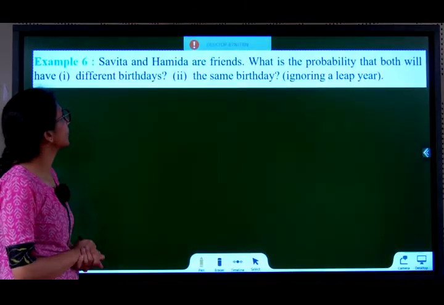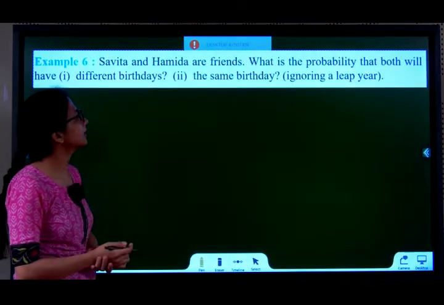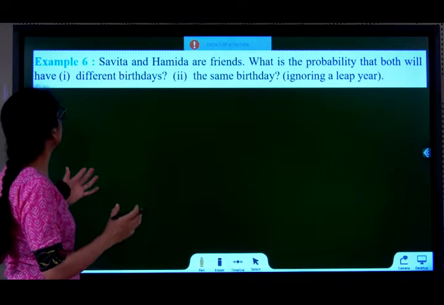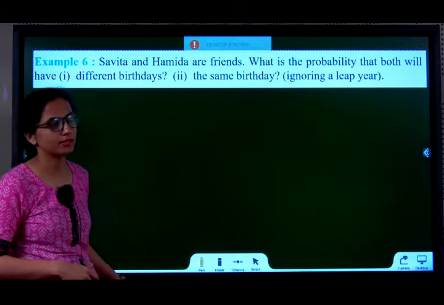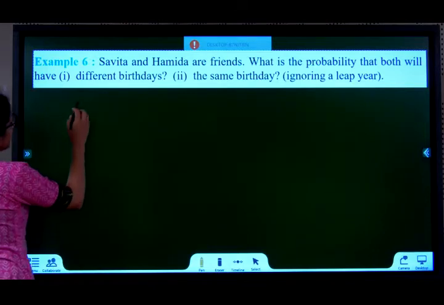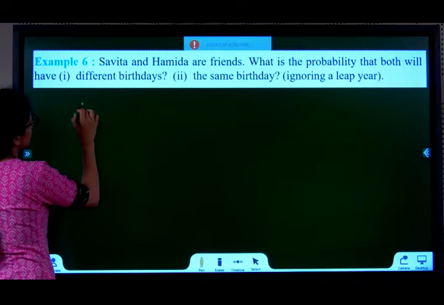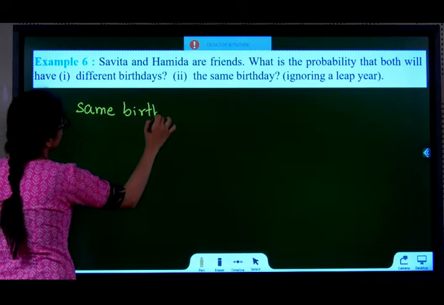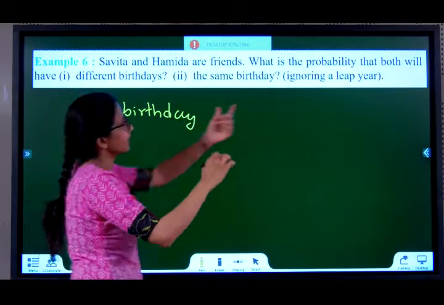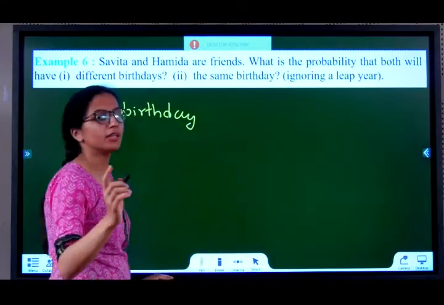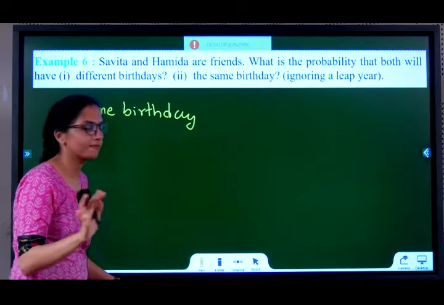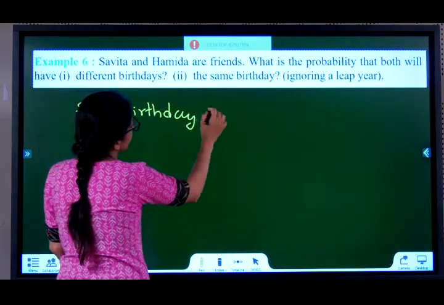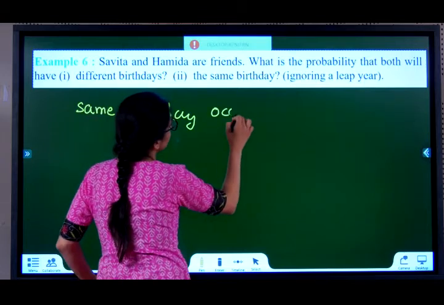Example 6. Savita and Hamida are friends. What is the probability that both will have different birthdays? See, if they have to have the same birthday, in the question they clearly say ignore leap year. So how many days are there in the year? 365. So same birthday means the same birthday occurs on one day.